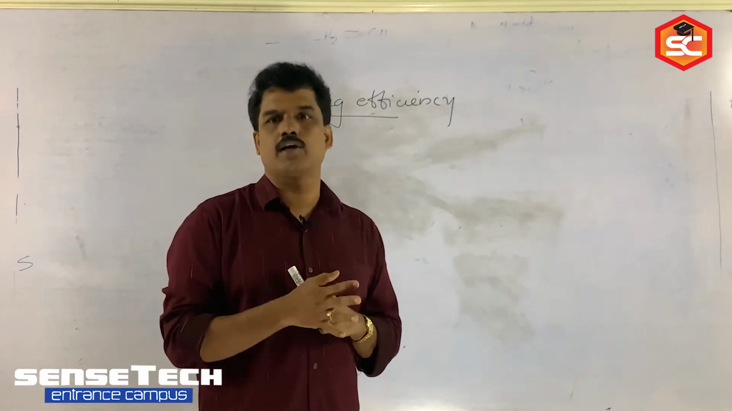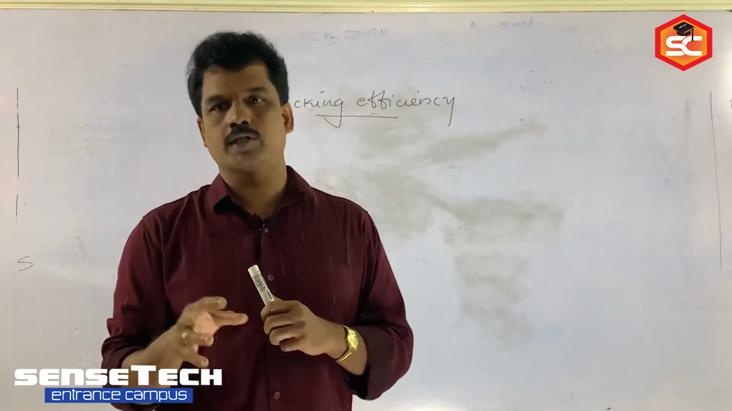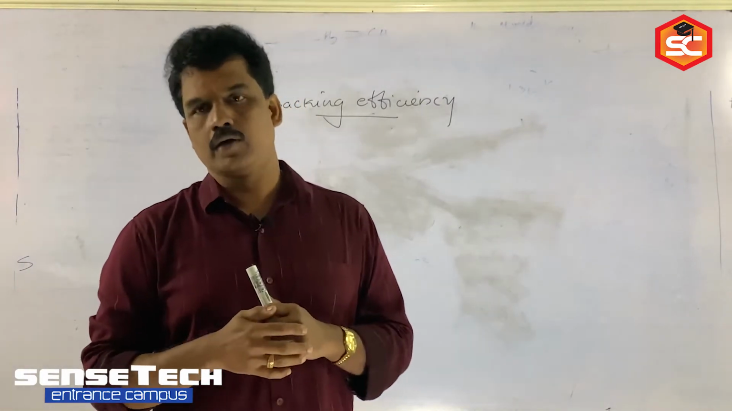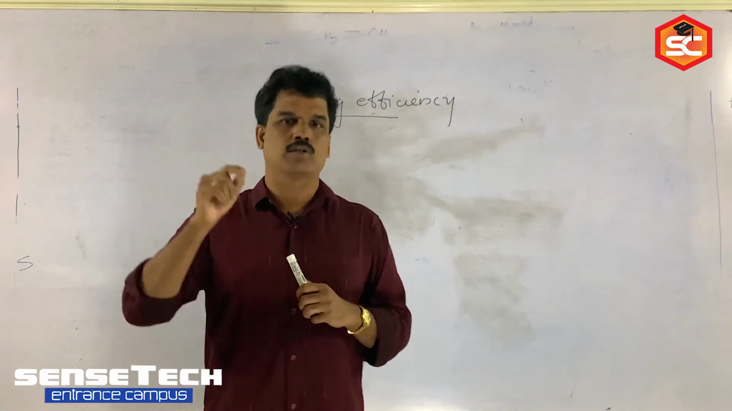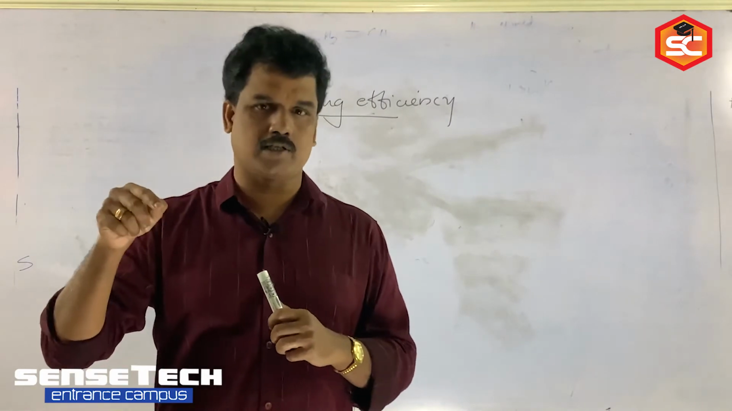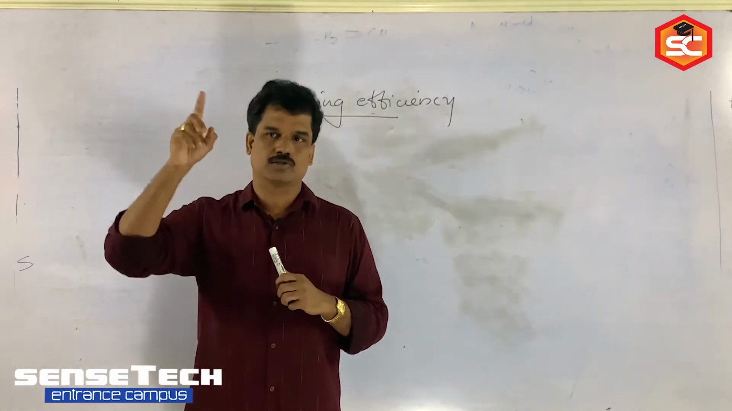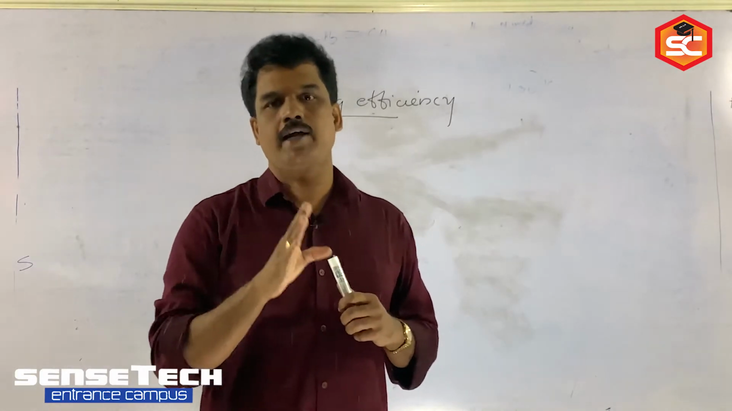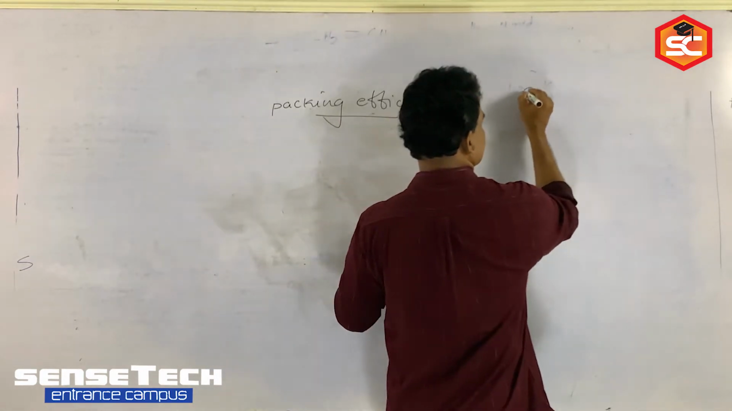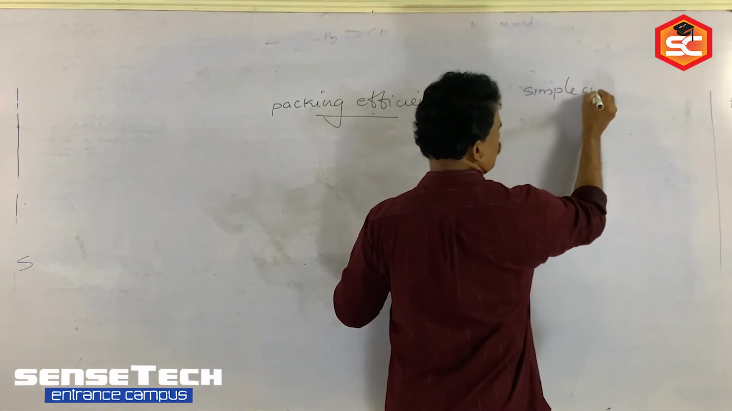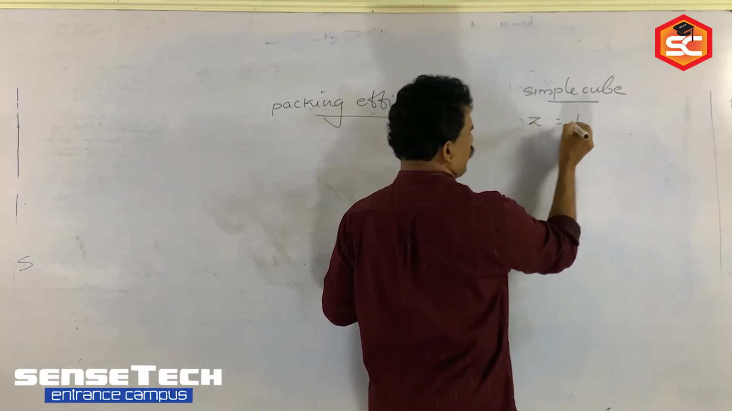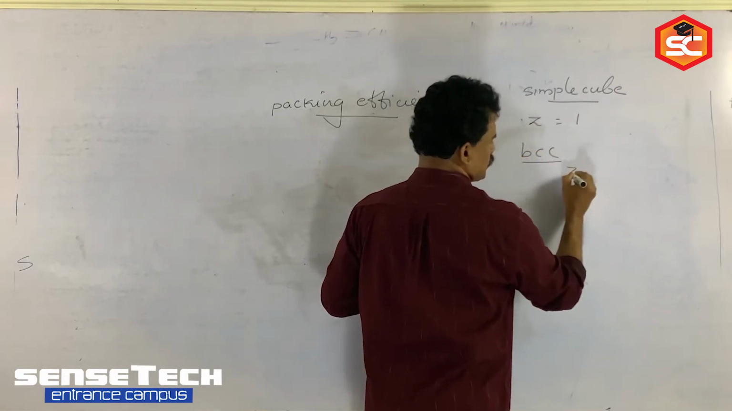Then in the case of body centered cube, 8 into 1 by 8 corner contribution plus body center 1, so it is 2. In the case of face centered cube, corner particles are also there, so the contribution is 8 into 1 by 8 plus, how many faces are there? Face center, 6 faces. Opposite faces act as a single one, so 6 into 1 by 2. 8 into 1 by 8 plus 6 into 1 by 2 is equal to 4. So in the case of simple cube, the contribution we give the symbol Z. Z is equal to 1. In the case of body centered cube, Z is equal to 2.